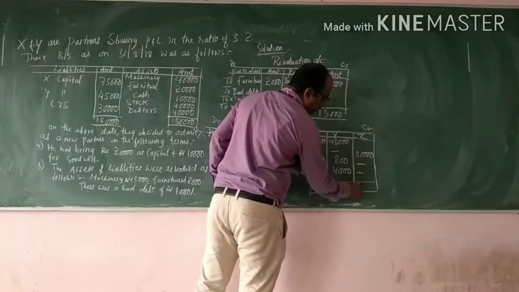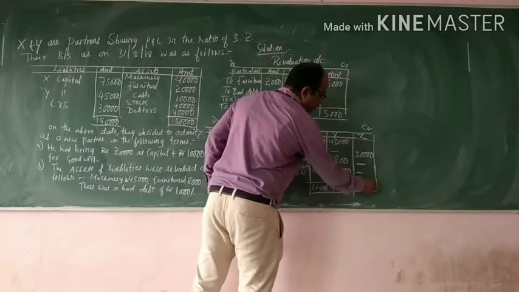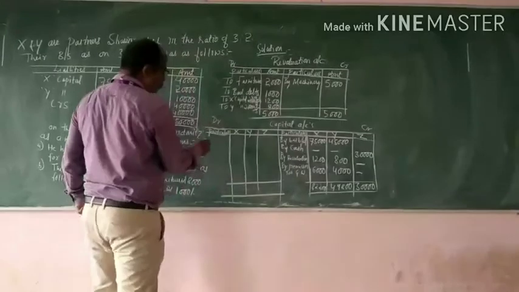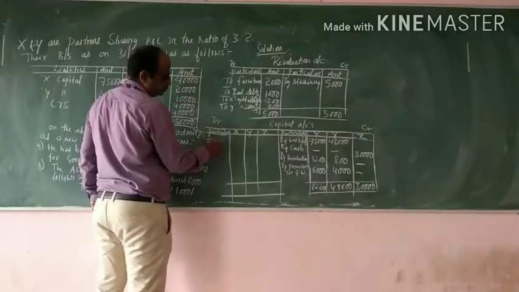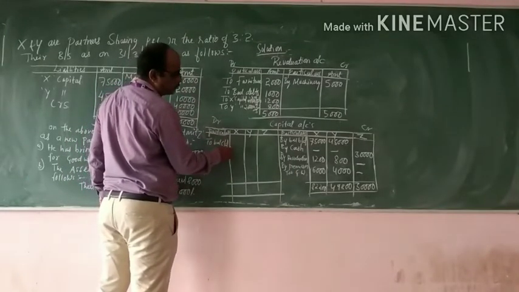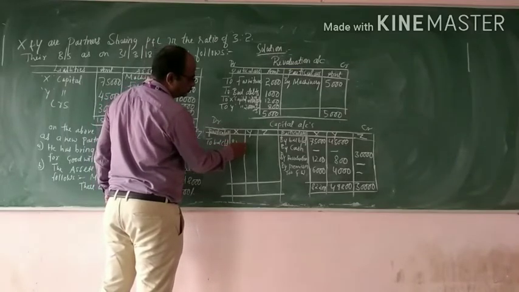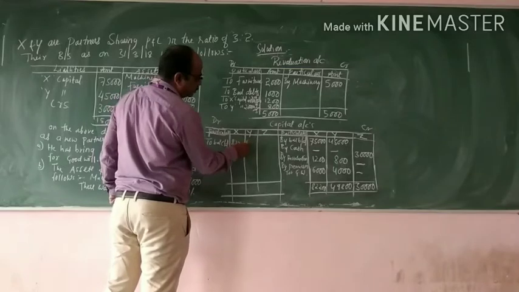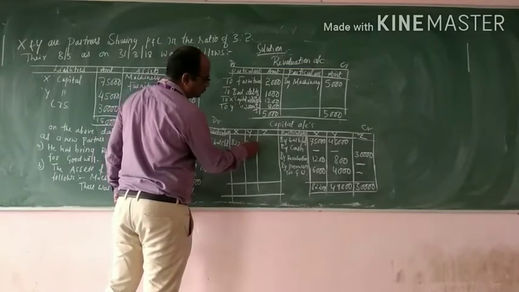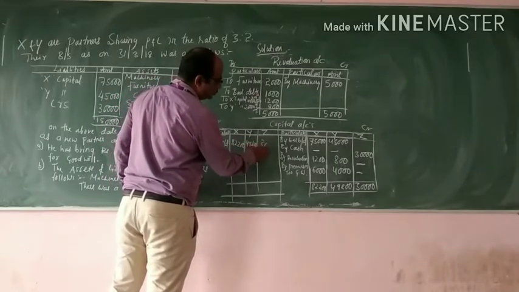And his capital account is 30,000. So the balances are carried down: 82,200, 49,800 and 30,000.